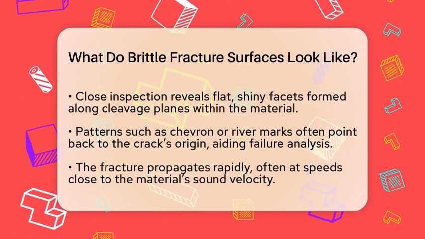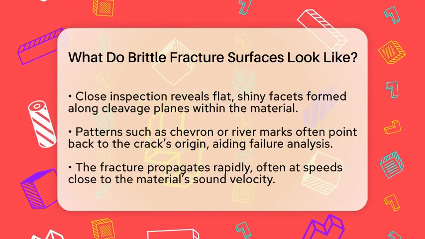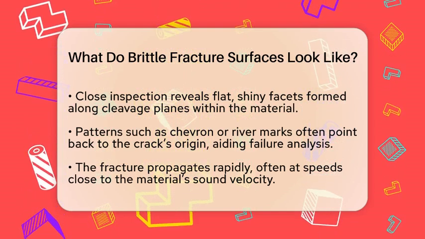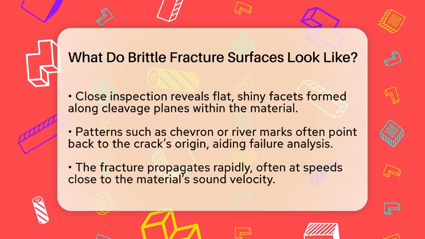Sometimes, you can see chevron or river pattern marks on the surface. These patterns point back toward where the crack started, kind of like the ripples in a pond. They help forensic engineers figure out how the failure happened.